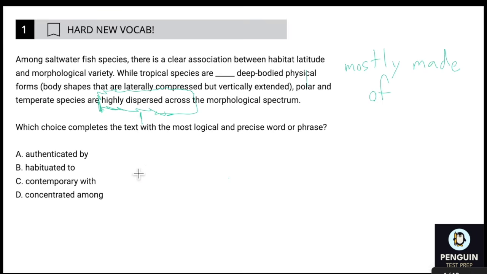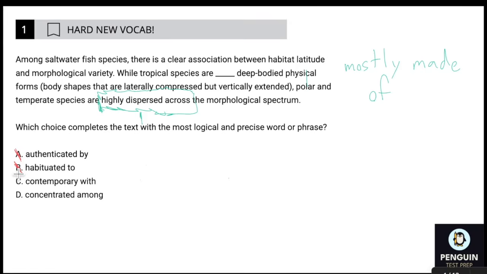A, authenticated by, think authenticity. Basically, if you authenticate something, you show that it is true. That doesn't make sense at all. And to be clear, I'm eliminating based off of my prediction. I am assuming my prediction is correct. You should do the same because you can come up with good predictions. Habituated to. That doesn't make sense either. For habituated, think habit. If you've been habituated to something, you've gotten used to it. It's become habit for you.